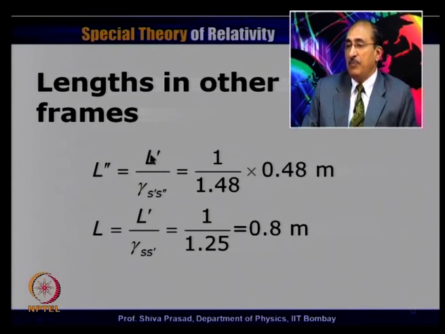So, L double prime will be L prime divided by gamma s prime s double prime, which, as we have calculated, was 1.48 divided by 0.48. So, this just becomes 0.48 divided by 1.48. Similarly, if I have to go from L prime to L, then I have to use gamma s prime. This is 1.25. So, this becomes 1 divided by 1.25, which is 0.8 meters. So, I know the length in S frame as well as in S double prime frame. So, let us use this particular length first in S double prime frame of reference, which is comparatively simple.